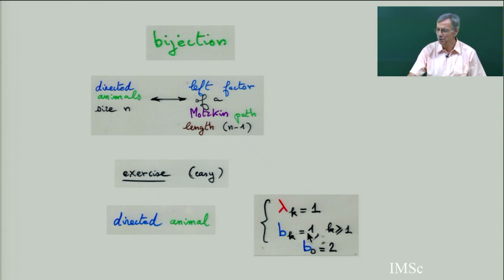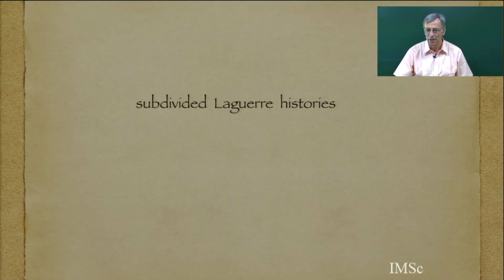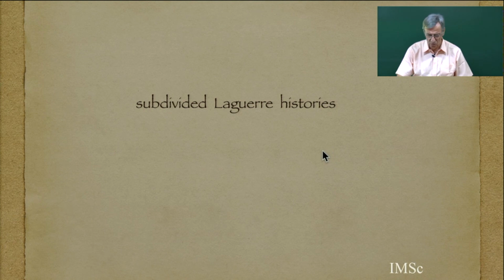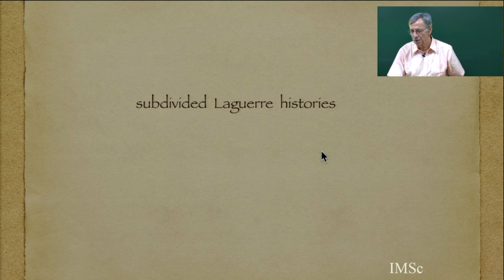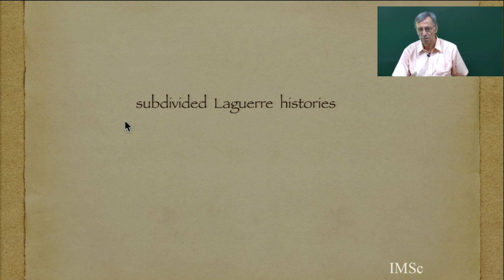So now we are going to go to more delicate and deeper results about subdivided Laguerre history. So this is a new bijection between permutation and some Laguerre histories that are not the same. We call this, with Anne de Médicis, subdivided Laguerre history.